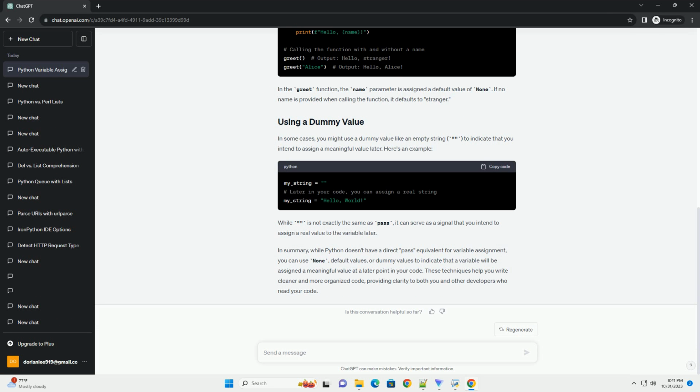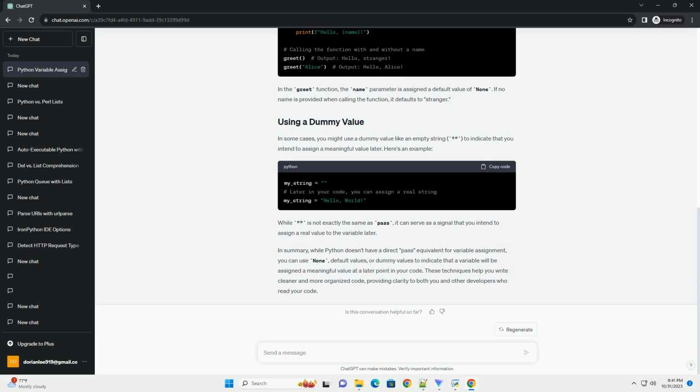You can also use a default value when initializing a variable. This is especially useful when writing functions that take optional arguments. Here's an example. In the greet function, the name parameter is assigned a default value of None. If no name is provided when calling the function, it defaults to stranger.